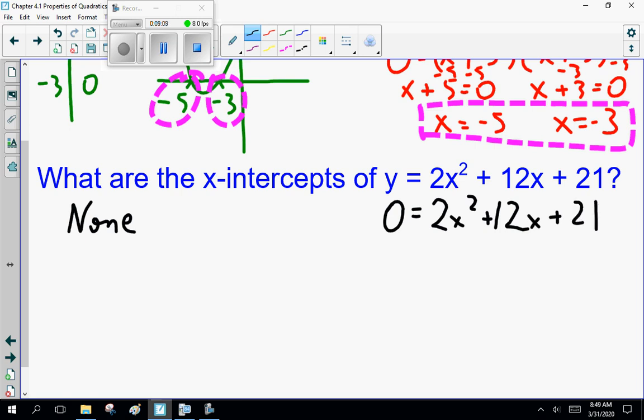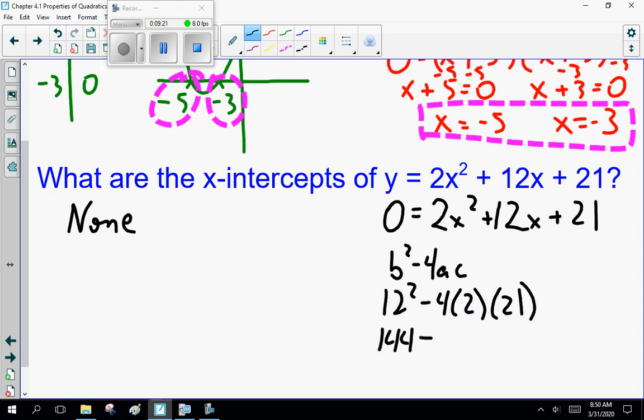You cannot factor it. If you want to check the discriminant, remember b squared minus 4ac, 12 squared minus 4 times 2 times 21. Right, what's 8 times 21? 168.